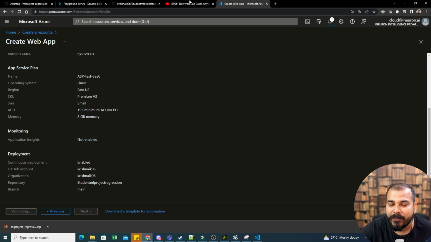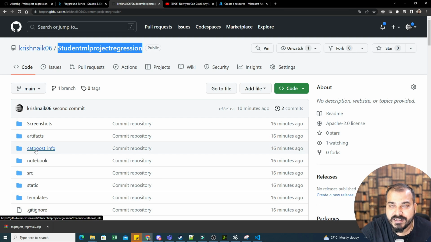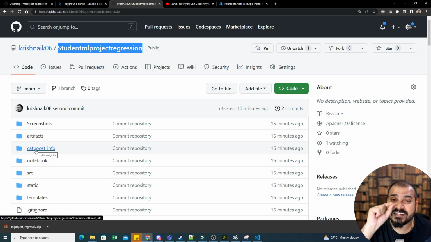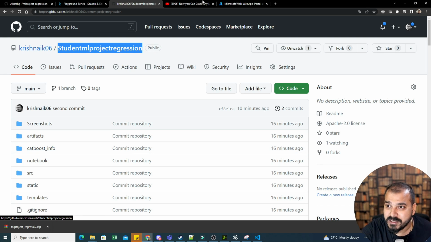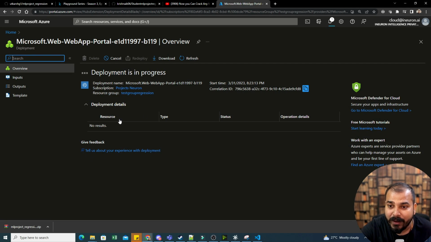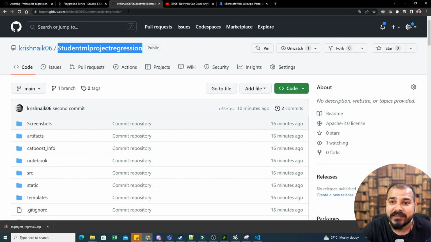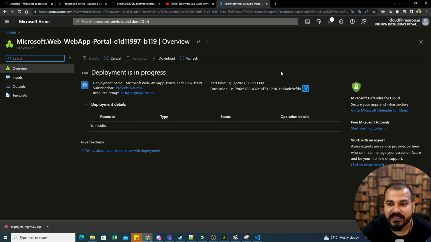As soon as this happens, if I reload this page, there will be an automatic workflow that will be created, and this workflow is getting created with the help of GitHub Actions. Once we create this web app and the deployment is in progress, automatically inside this GitHub repository, the .github workflows folder will also get created. We'll wait for some time and see how this folder gets created while the deployment is happening.